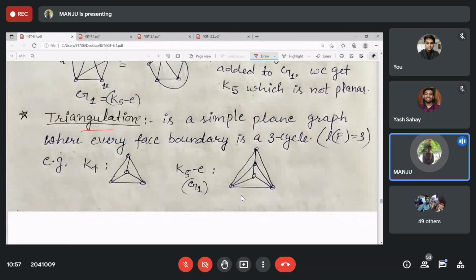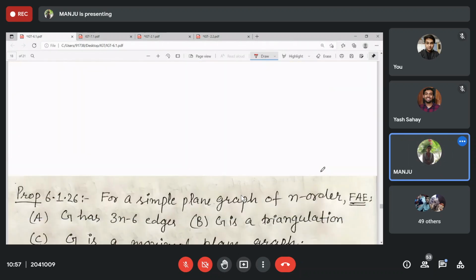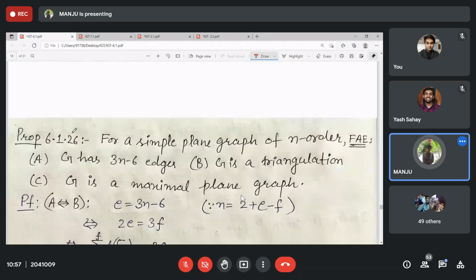Triangulation means each face boundary is your C3. For example, K5 minus E. This one is your triangulation. Corresponding to this one, you have a simple plane graph. You have more, these following two or three statements are equivalent.